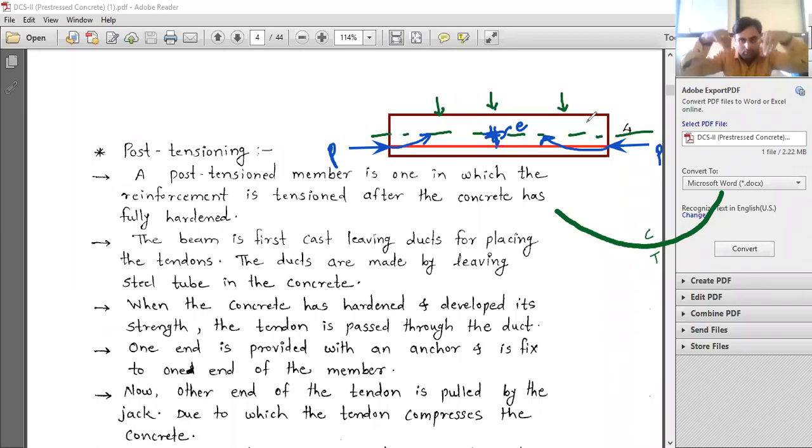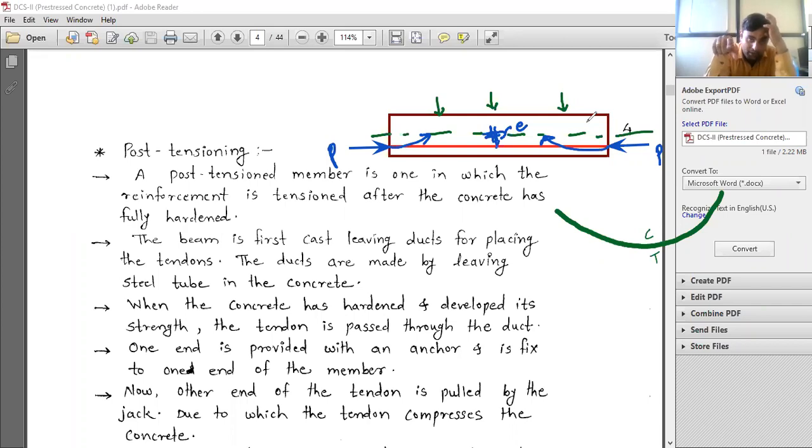The load will give the sagging action. This load, which is acting vertically downward like this, will try to sag. Now here is the tendon, and suppose your neutral axis is somewhere at this center. So the tendon force will try to uplift this, and it will uplift it like this. So whatever stresses are going in this direction, automatically we are counteracting them by providing this type of stressing. So that is the reason it is done at the bottom.